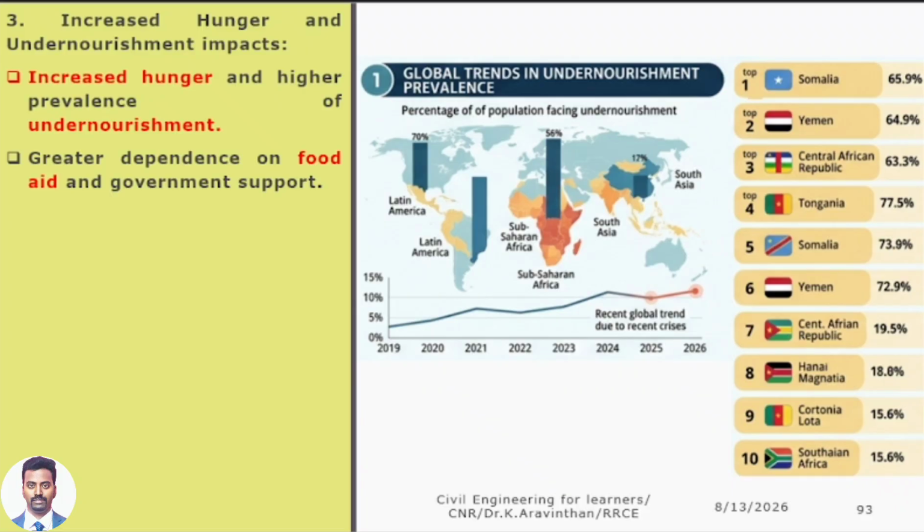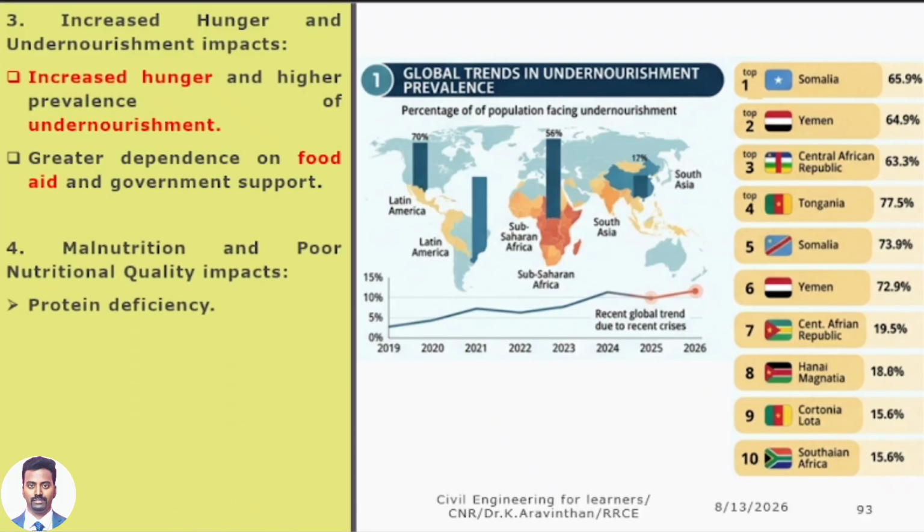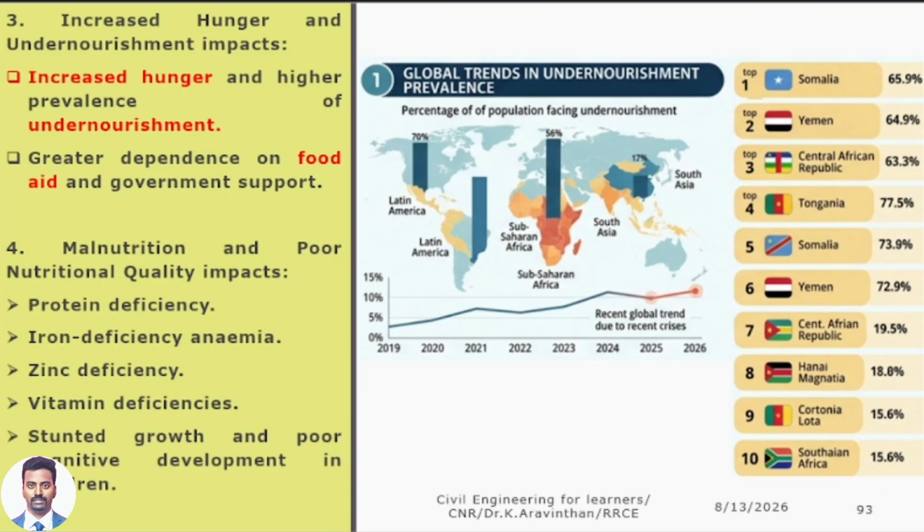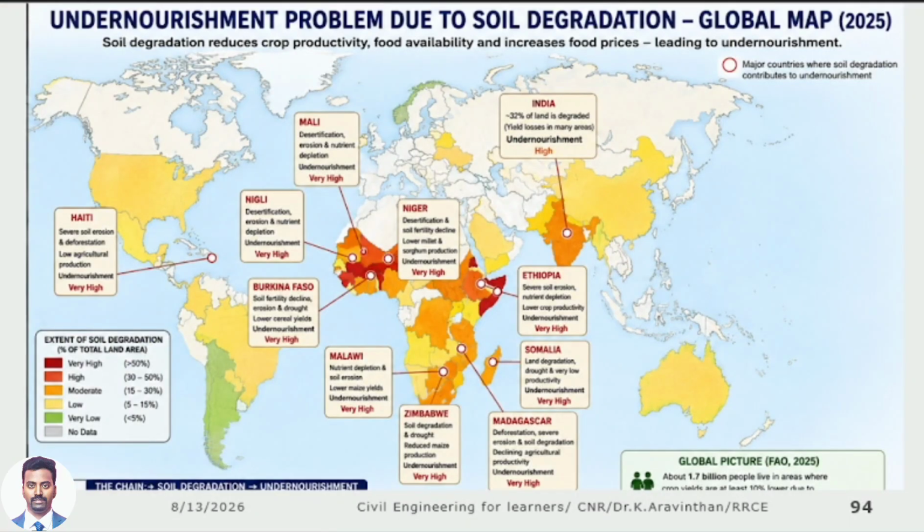Next thing. Increased hunger and undernourishment, which I have discussed. Malnutrition means protein deficiency, iron deficiency. These things will occur to the people. These are the reasons due to land degradation. Undernourishment problem in global scenario. India is there. I have told the green countries. No, sir, which country is good? I have told the country which is not performing well. Which country is good? Our soil degradation is very low. Yes, can you see this? Brazil. Because they have dense forest. You know, the world's greatest forest is available in Brazil. That is why they have high nourishment here.